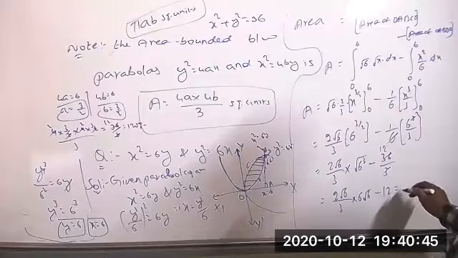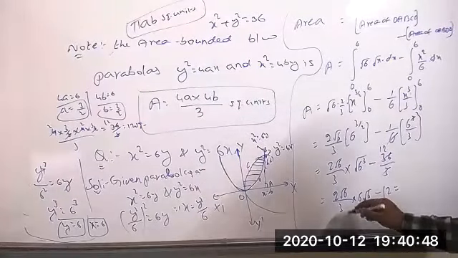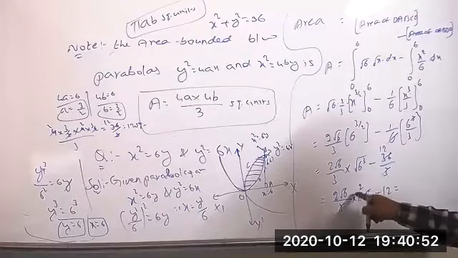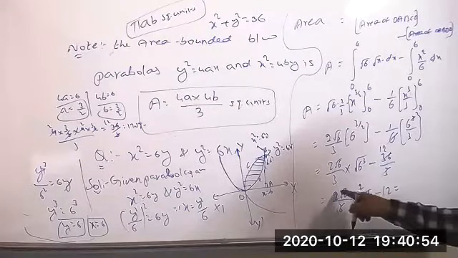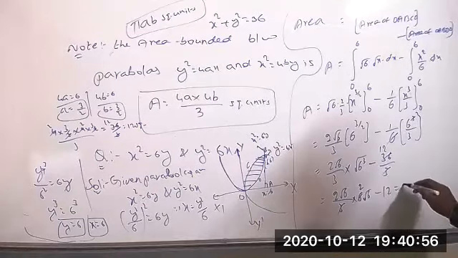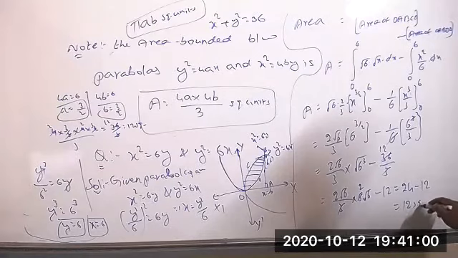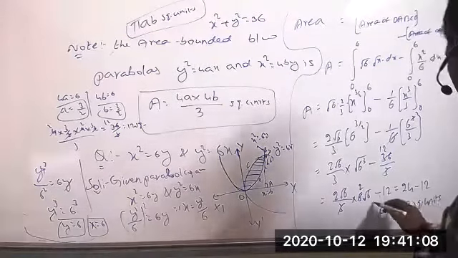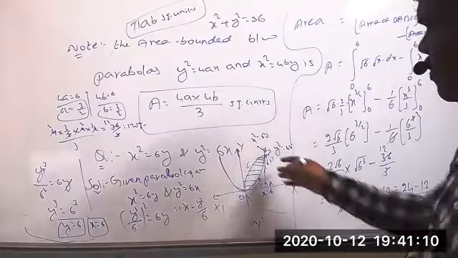So 3 in this number 2 times. Root 6 into root 6 equal to 6 only. And 2 2s are 4 and 4 6s are 24. 24 minus 12 equal to 12 square units. This is the area of the bounded region, that means between the two parabolas.